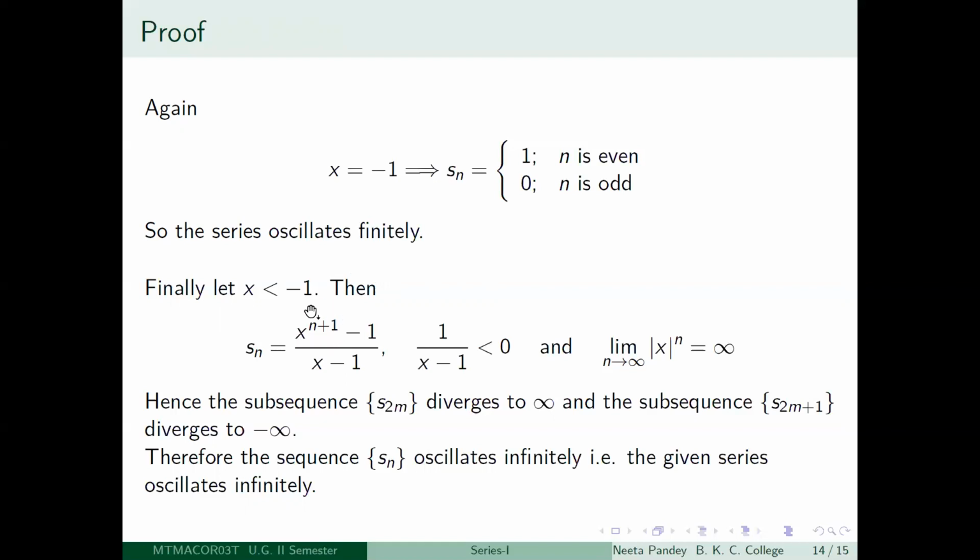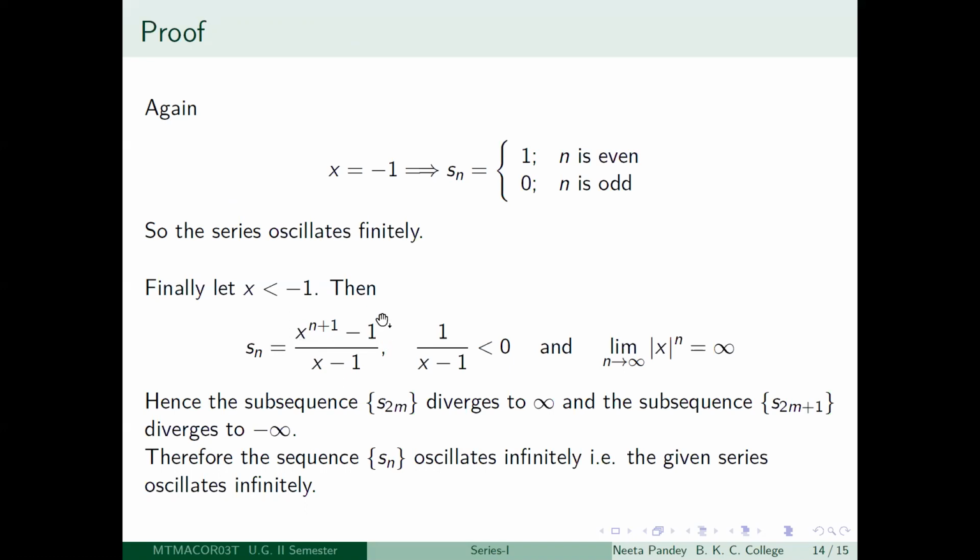So what happens is that mod x to the power 2m plus 1, that is diverging to infinity, and you are multiplying it with minus 1 to the power 2m plus 1. That is, you are multiplying with minus 1. So this limit, when n is 2m, then limit n tending to infinity x to the power n plus 1 is going to be minus infinity, right?